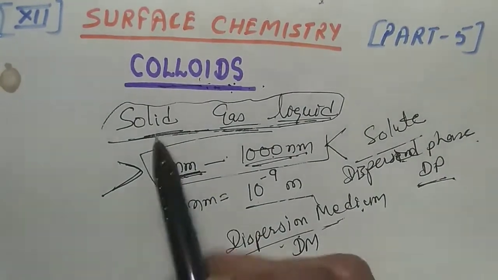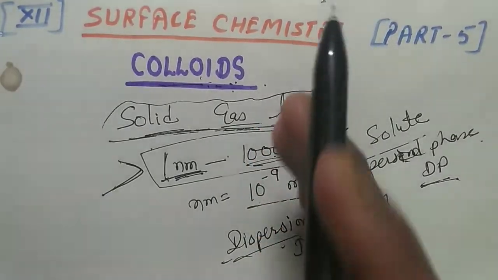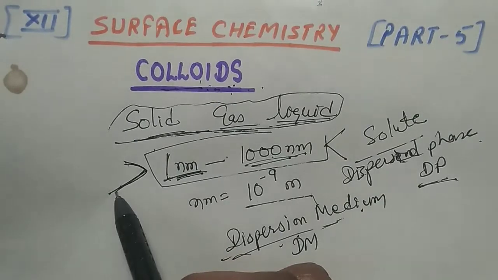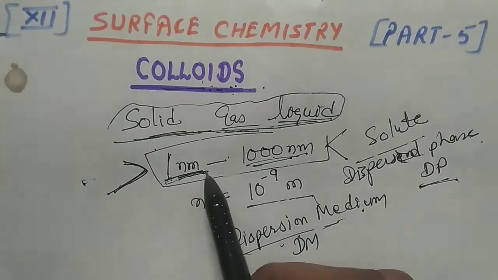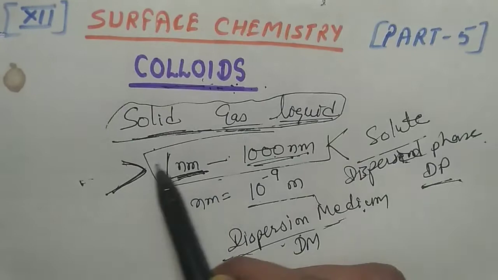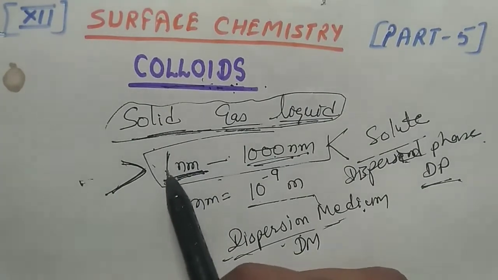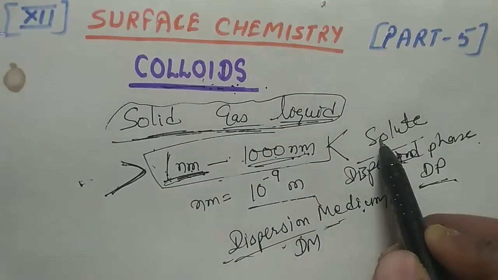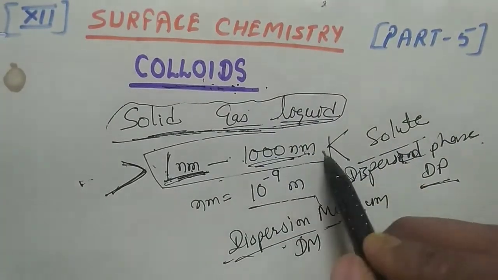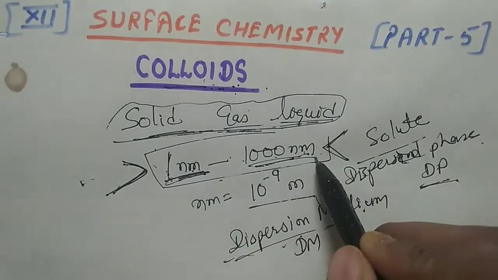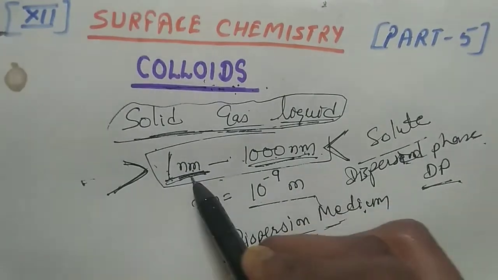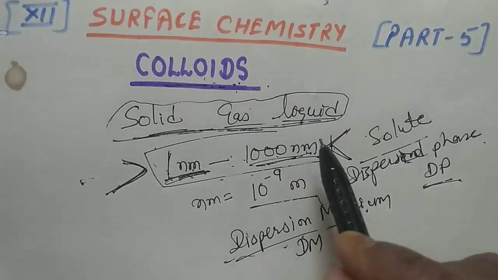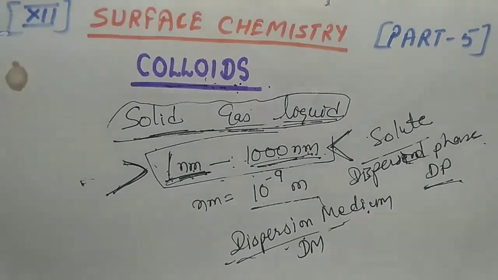So there are three categories of particle size. First, in which the particle size is less than 1 nm. Second, in which the particle size varies from 1 nm to 1000 nm. And third, when in the solution the particle size is larger than 1000 nm. So on the basis of these three types of particles, the solutions are also of three types.